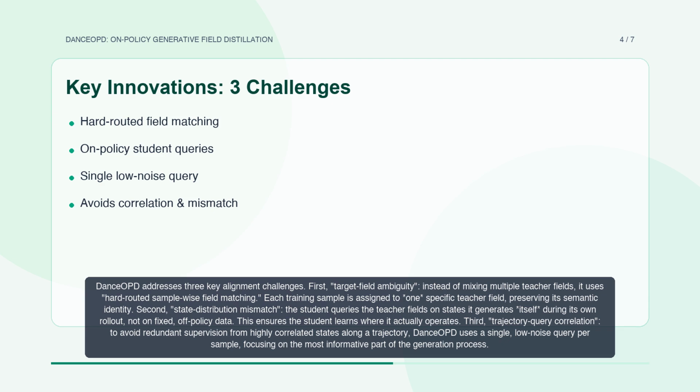The student queries the teacher fields on states it generates itself during its own rollout, not on fixed, off-policy data. This ensures the student learns where it actually operates. Third, trajectory query correlation. To avoid redundant supervision from highly correlated states along a trajectory, DanceOPD uses a single, low-noise query per sample, focusing on the most informative part of the generation process.